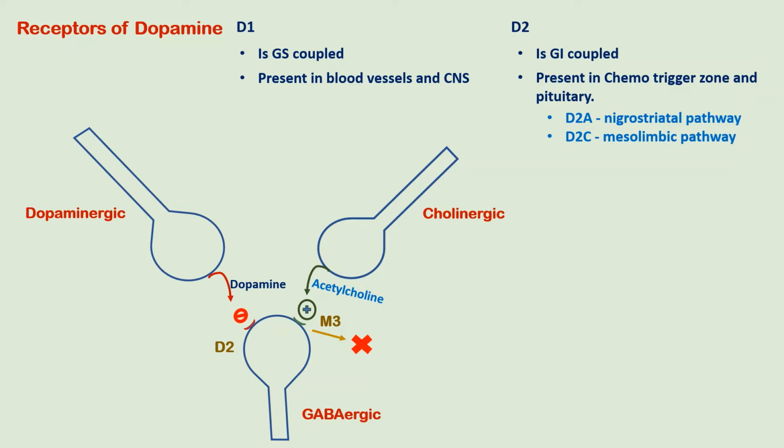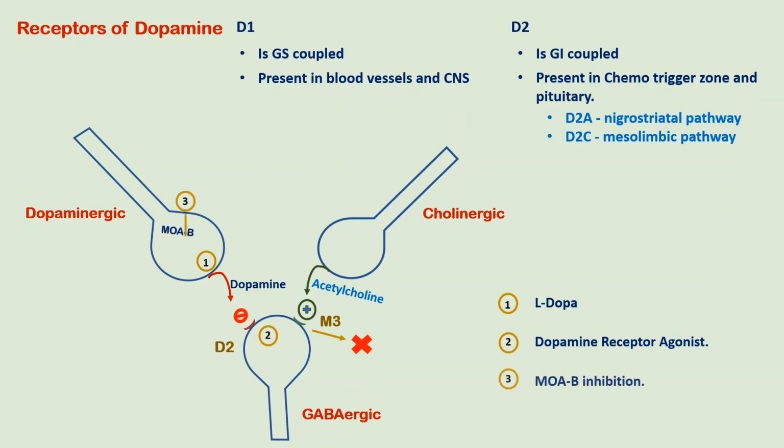Now let us see where we can incorporate the anti-Parkinson's drugs in the particular diagram. Firstly, we can increase the dopamine synthesis and release by giving dopamine precursors like L-DOPA. Secondly, we can give dopamine agonists. Third, we have MAO-B inhibitors, which are responsible for the degradation of dopamine. Fourth, we can block the acetylcholine receptors, that is the muscarinic receptors, to block cholinergic activity.